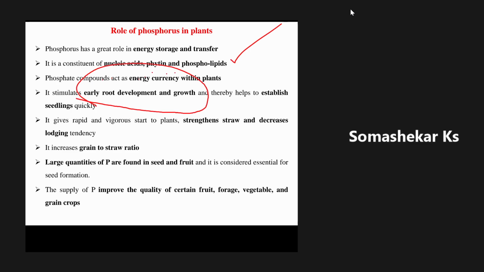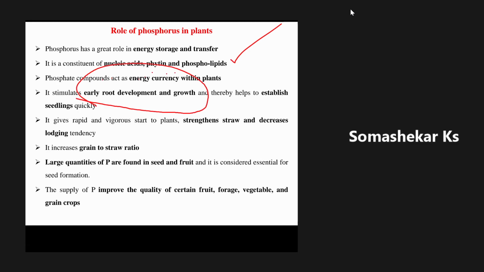There is no split application of phosphorus. Always we need to apply the entire recommended dose of phosphorus to the crop plants at the time of sowing only, because phosphorus is the only nutrient element which is able to increase growth and development during the initial stage of the crop.